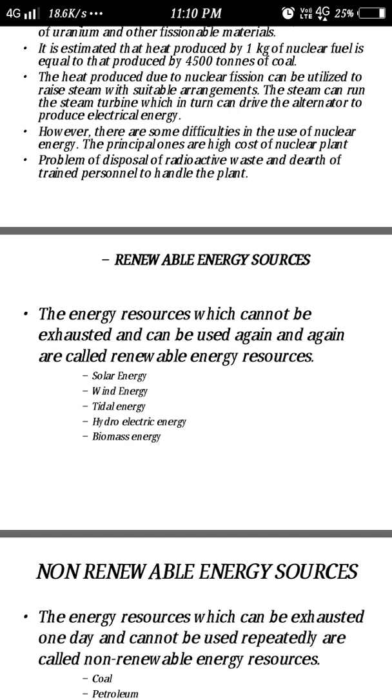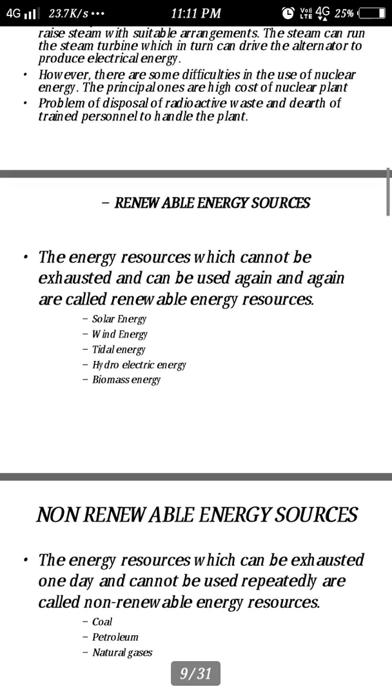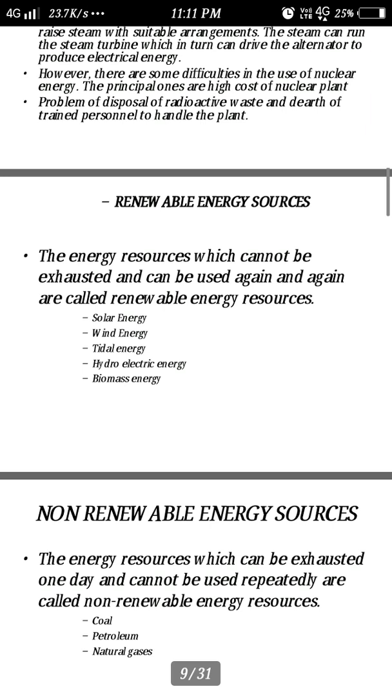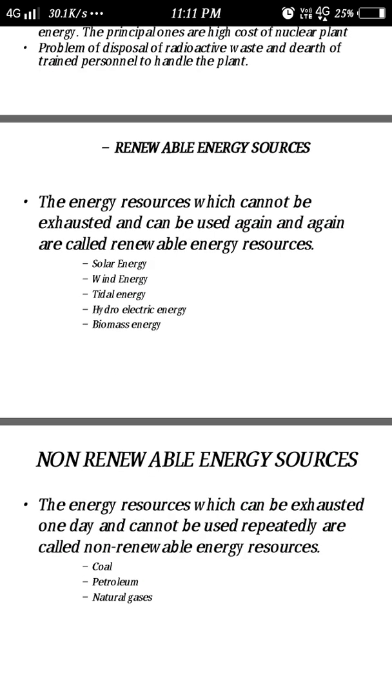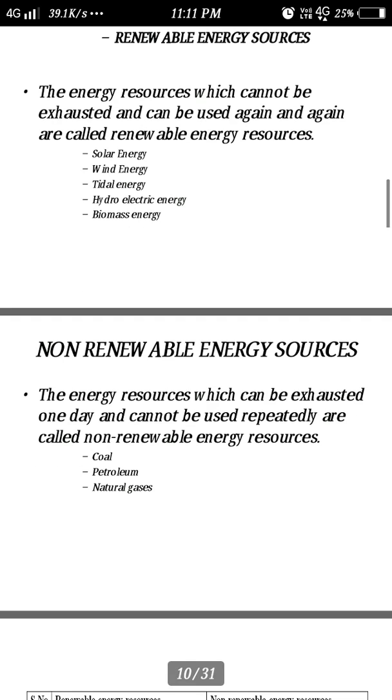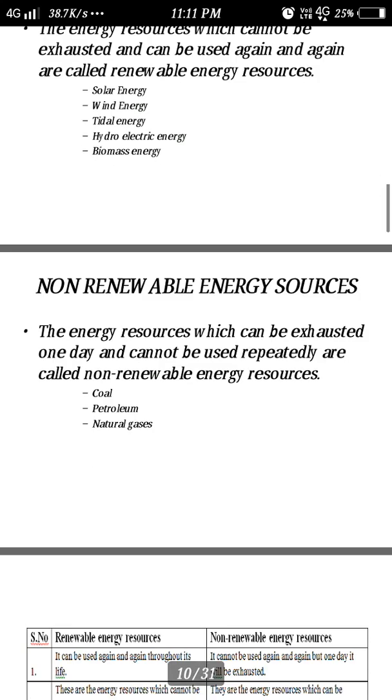Now we are going to discuss the renewable energy sources. The energies which cannot be exhausted and can be used again and again are called renewable energy sources. We can repeatedly use that energy: solar energy, wind energy, tidal energy, hydroelectric energy, biomass energy. Still some other energies are available, which are renewable energy sources.